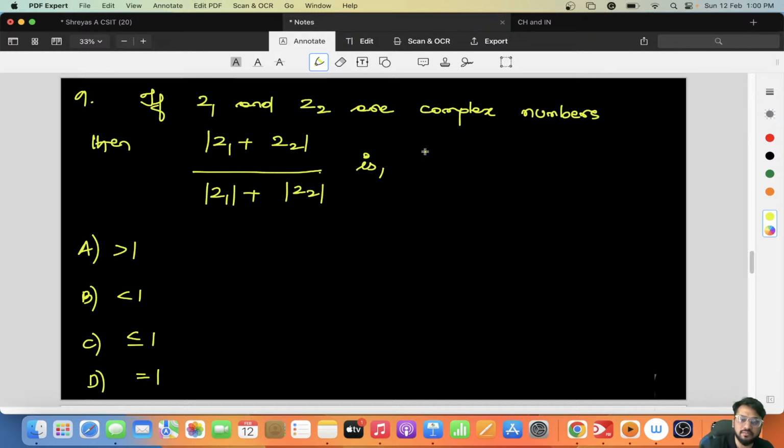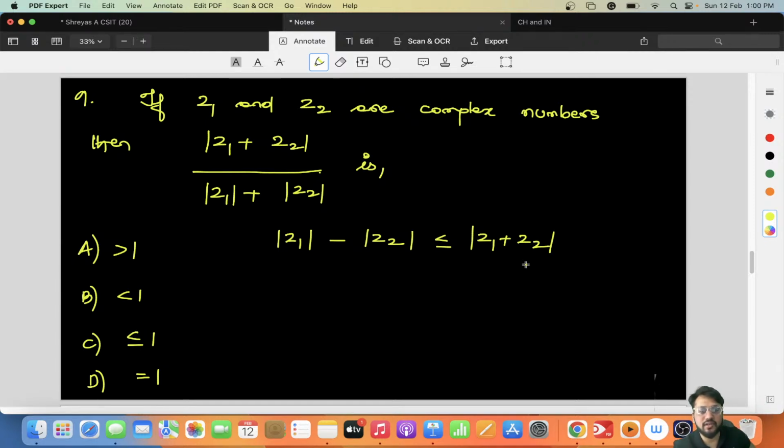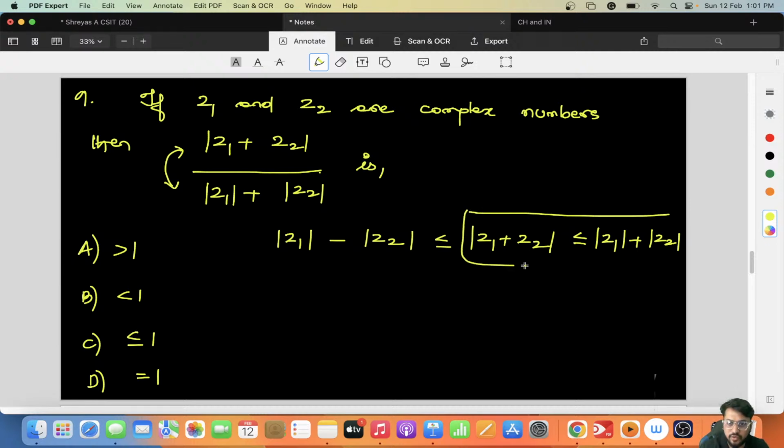Using the properties of complex numbers, ||Z1| - |Z2|| is always less than or equal to |Z1 + Z2|, which is always less than or equal to |Z1| + |Z2|. That is a property of complex numbers, right? So what is visible here is nothing but the LHS and RHS portion.